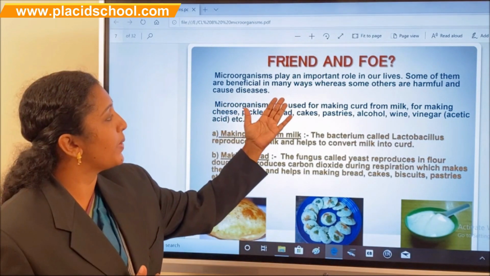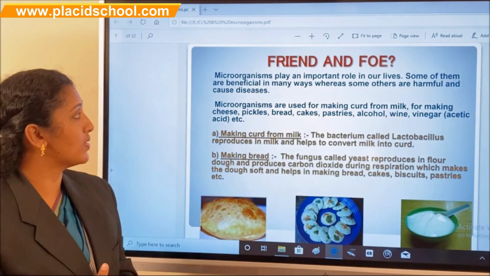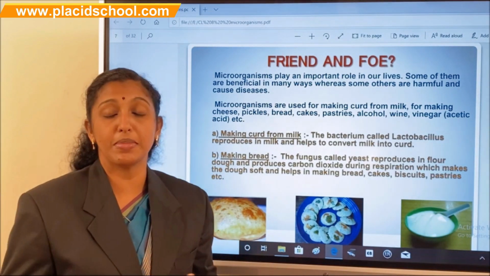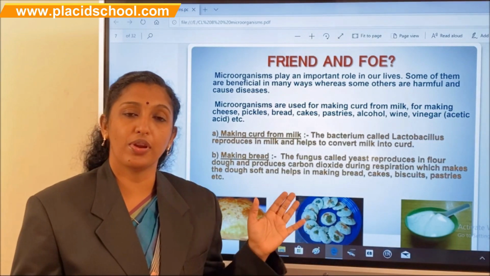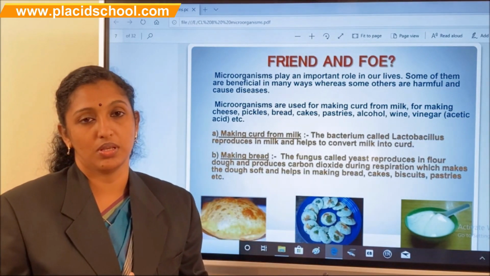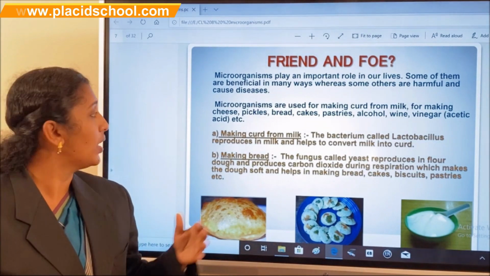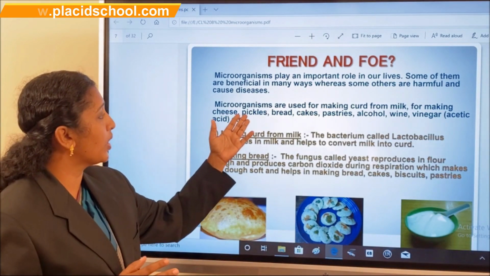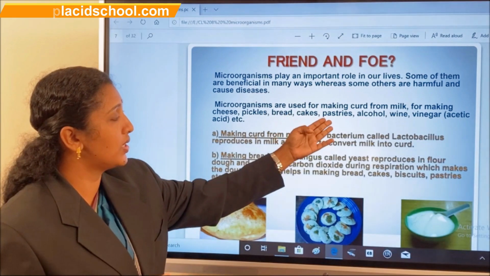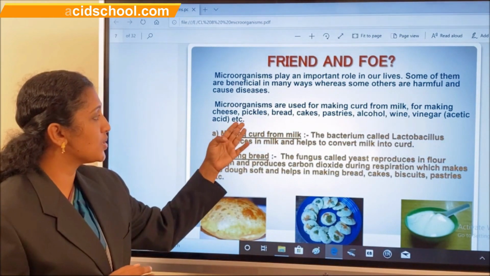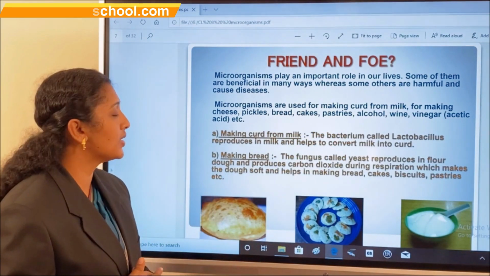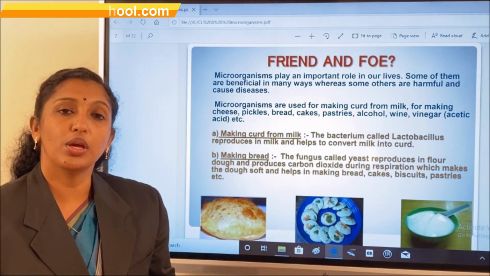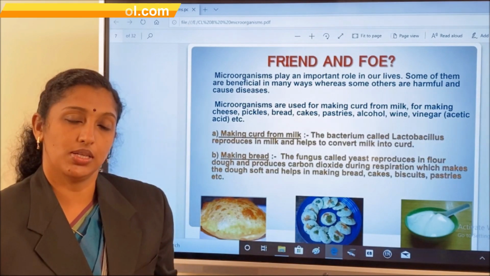These microorganisms play an important role in our life. Some of them are beneficial in many ways. In our daily life, we use different types of microorganisms. Some examples: microorganisms are used for making curd from milk, for making cheese, pickle, bread, cake, pastry, alcohol, wine, vinegar, etc. So in your home, your mother prepares curd from milk.